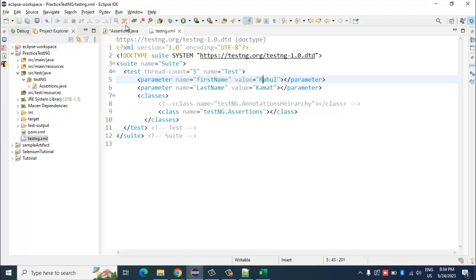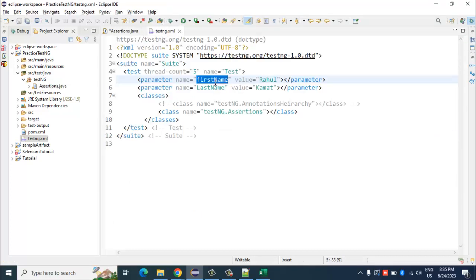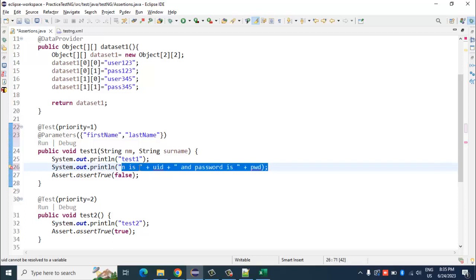Okay, and in the test, what you can do is you can use this annotation called parameters, and here you can say the value of the variable which you have stored here.